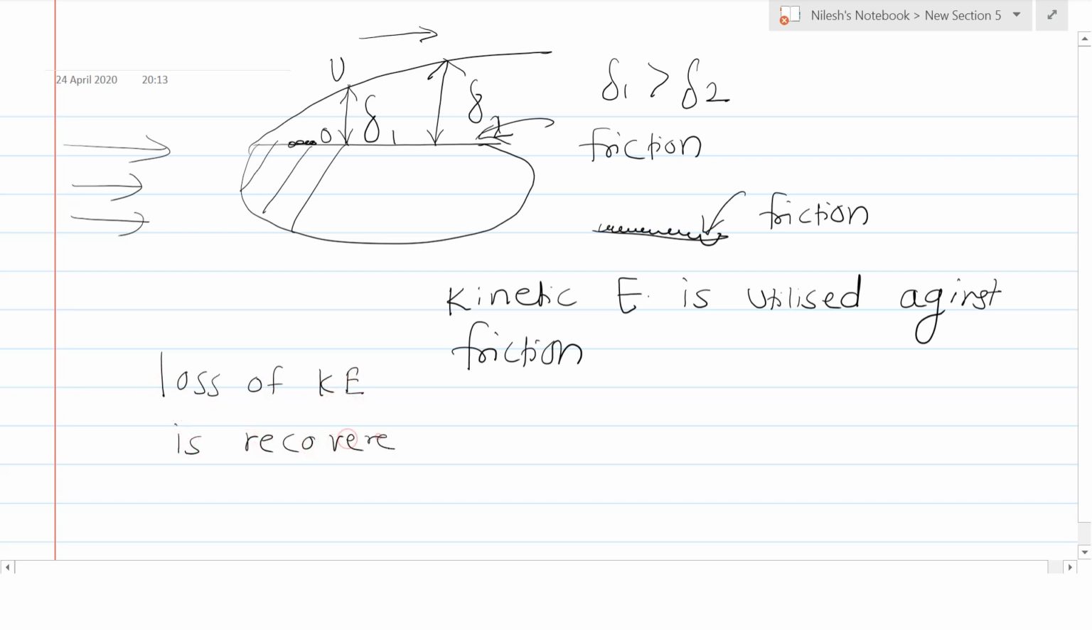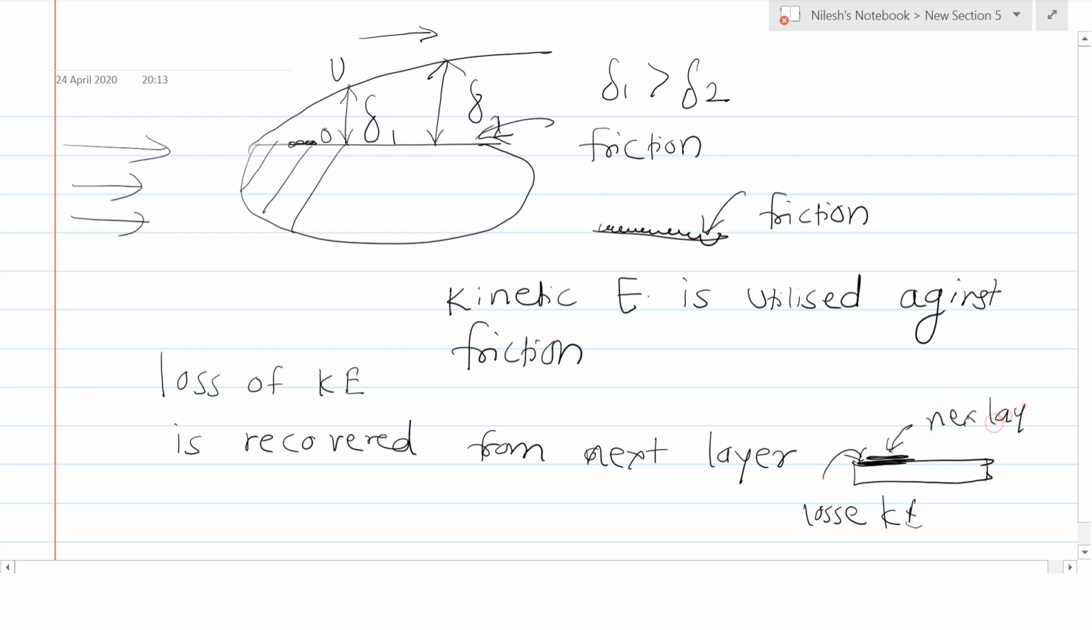The loss of kinetic energy is recovered from the immediate fluid layer in contact with the layer adjacent to the solid surface through the momentum exchange process. Meaning, the layer which is nearer to the solid body will lose its kinetic energy, and that kinetic energy is recovered from the layer just above it, and this process is nothing but the momentum exchange process. Thus the velocity of the layer goes on decreasing.